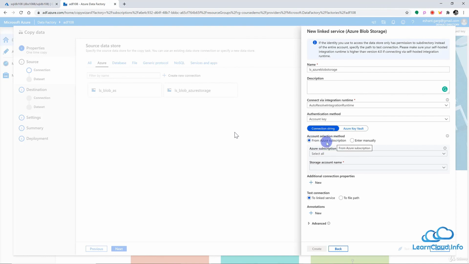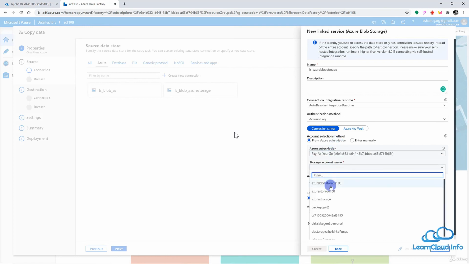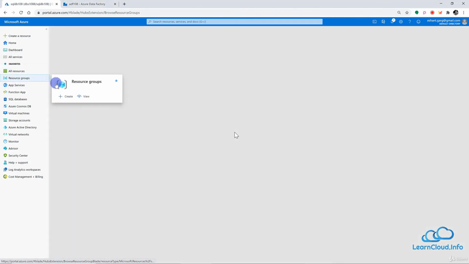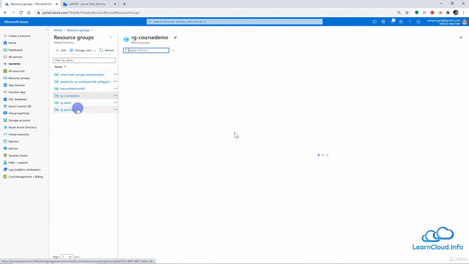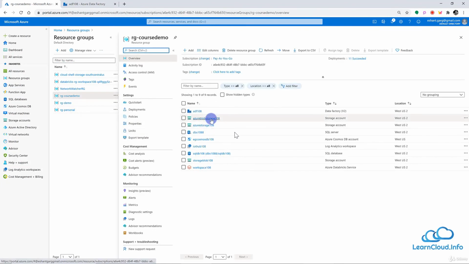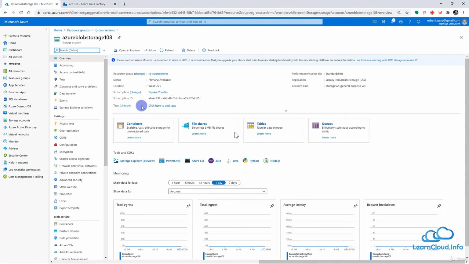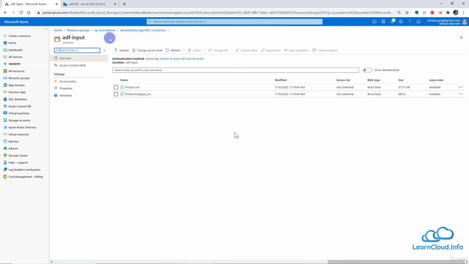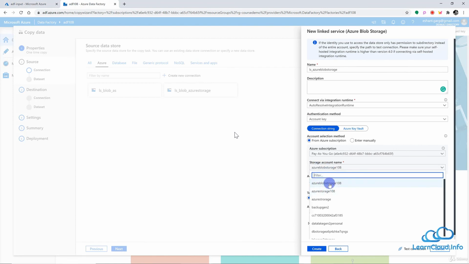And I want to take the connection string from my Azure subscription, and I will choose my subscription here, and it will show all the storage accounts I have within this subscription, all the Blob storage accounts. So I have so many. I think we created this one, if I'm right. Let's just quickly double check. I'm a little confused here, so I just want to make sure I choose the right one. So within course demo, we just created Azure Blob storage, and within the container, I have this ADF input, and I have these 2 files. So this is my Blob storage, Azure Blob storage 108. So I want to make sure I select the right Blob storage here.